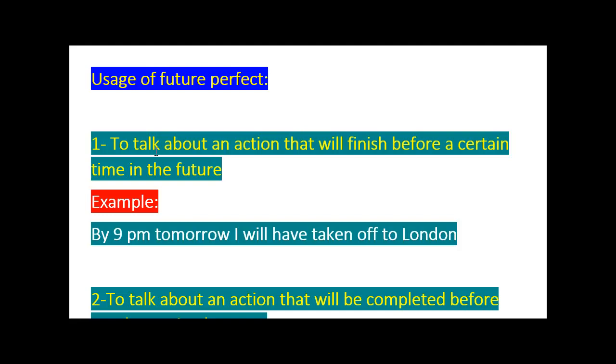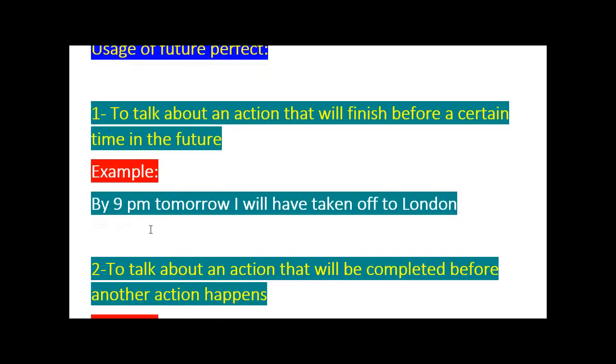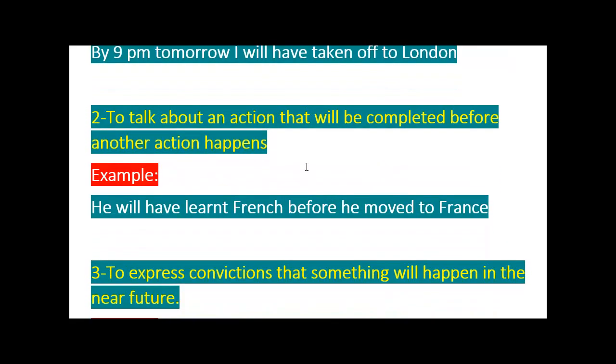Now we'll move on to the usage of future perfect. We can use it to talk about an action that will finish before a certain time in the future. By 9 p.m. past midday tomorrow, I will have taken off to London. There you go. To talk about an action that will be completed before another action happens: he will have learned French before he moved to France. So two actions together, and we use the future perfect again.